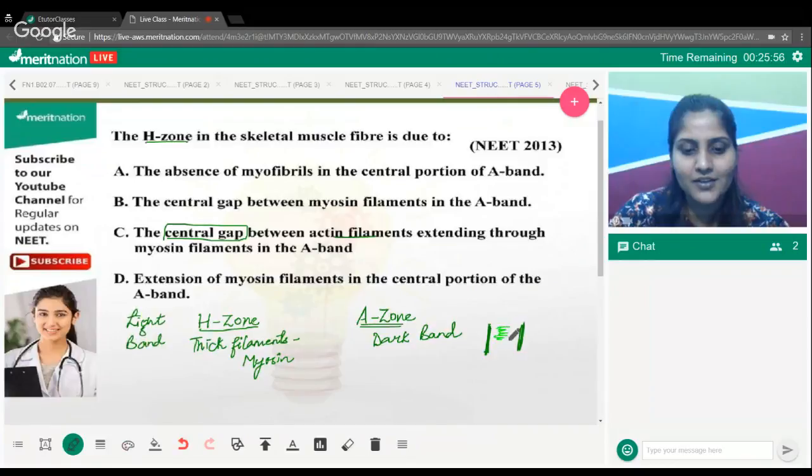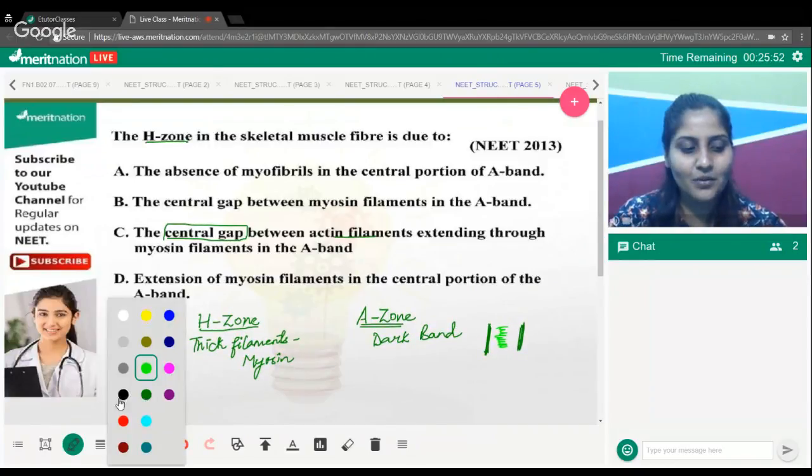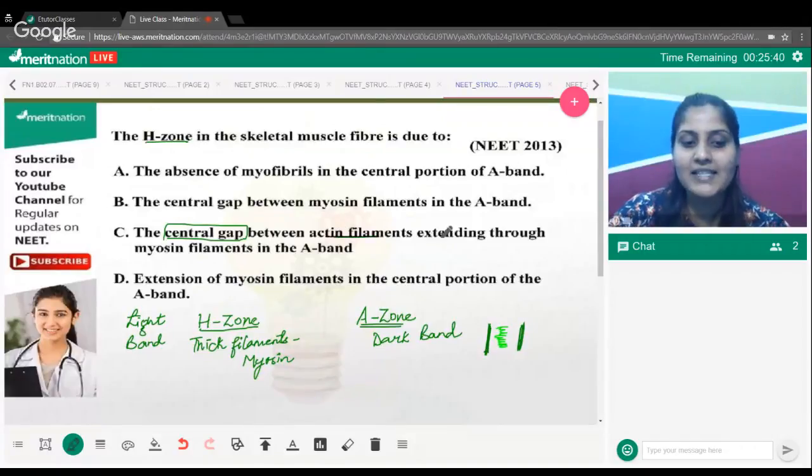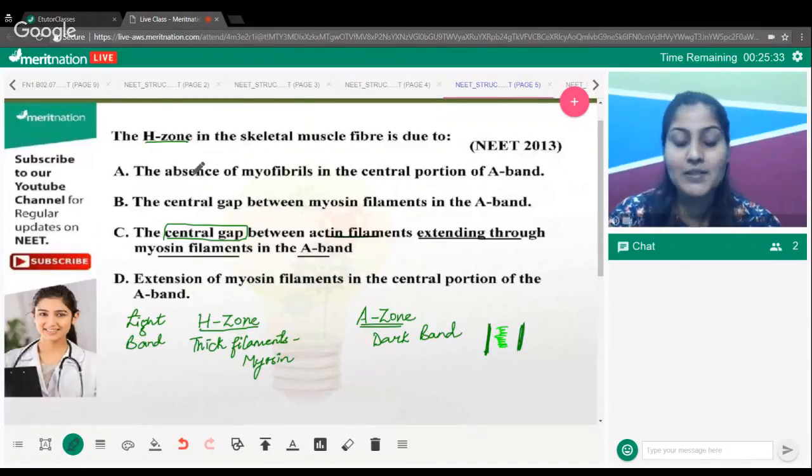This is the H zone, the light band. If you need photographic memory, you can click the picture and keep it safe in your mind. So C is the correct answer: the central gap between actin filaments extending through the myosin filaments in the A band gives you the H zone. It's present between the A bands. So this is the answer here.